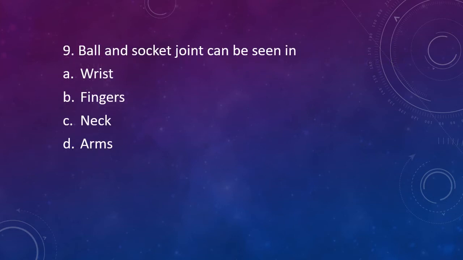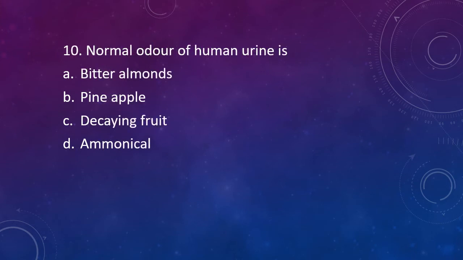Question number 9. Ball and socket joint can be seen in option A, wrist, option B, fingers, option C, neck, option D, arms. Correct answer is option D, arms.